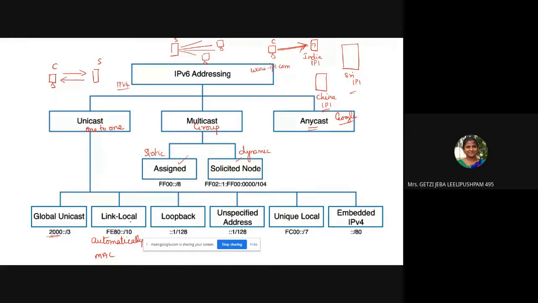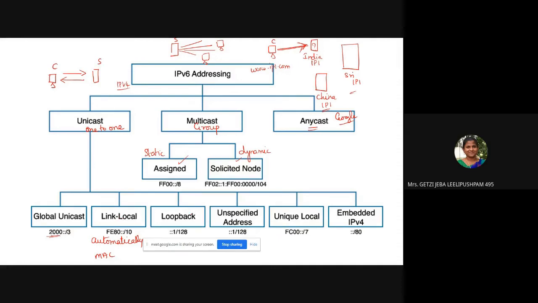And now this link local, what is that? The name itself says it is very local to your link. Okay, it cannot cross your link. All right, it's like your MAC address. Okay, you can use this IP address to communicate within your network. That is what is link local.